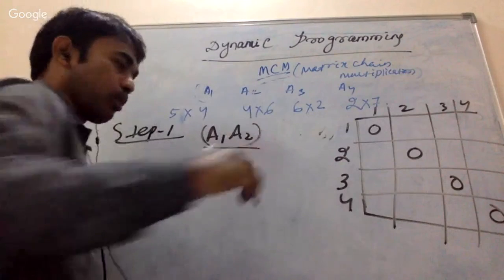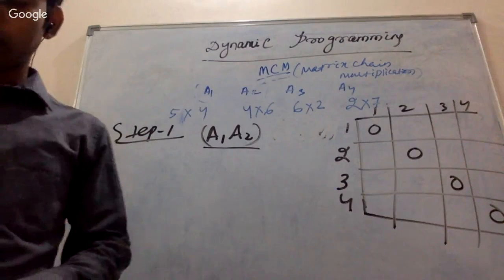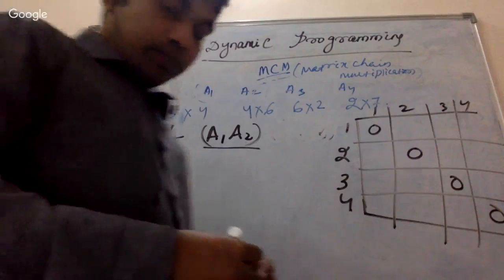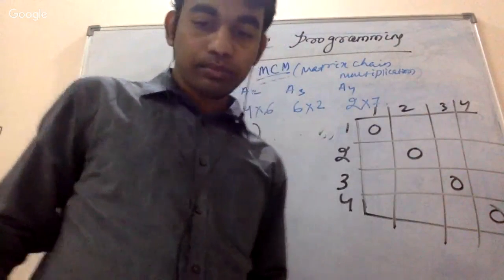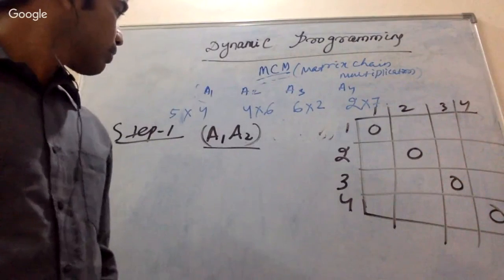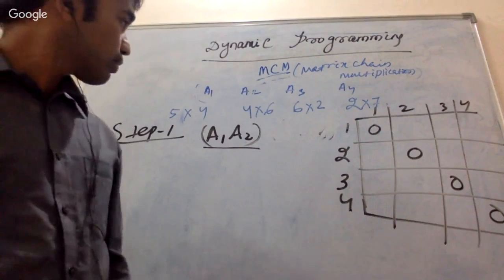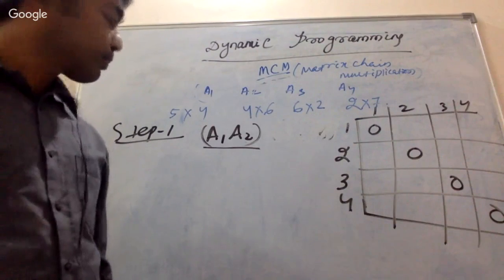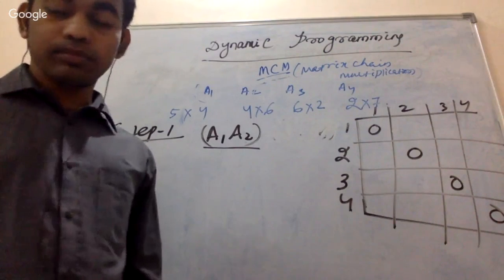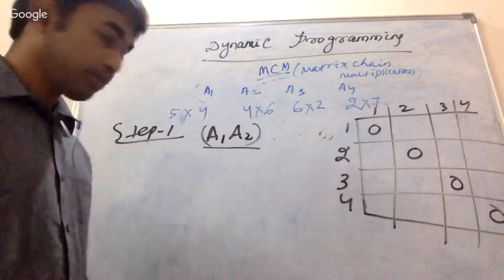A12. So what is the number of operations? Just find out. Is it done?